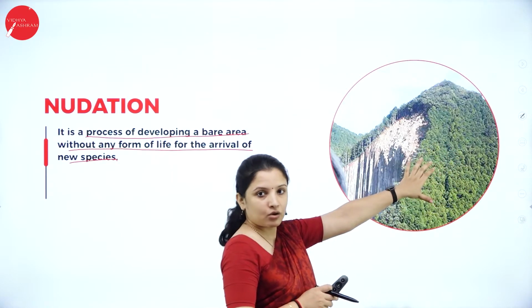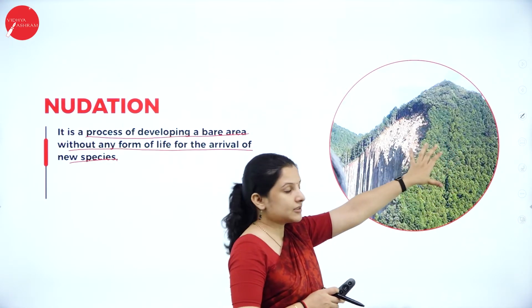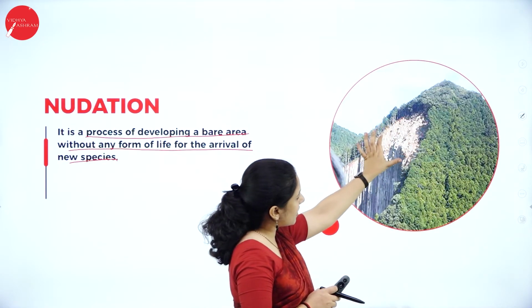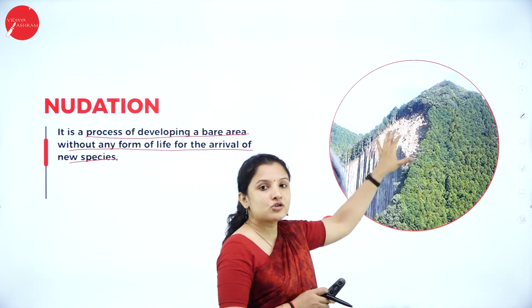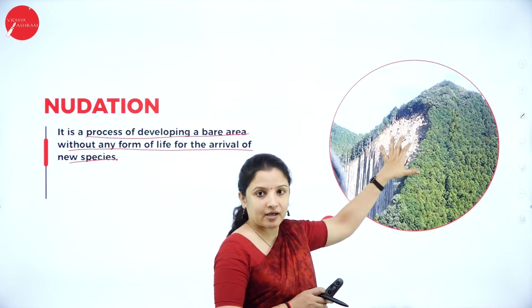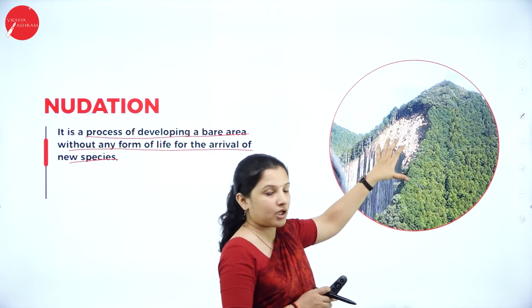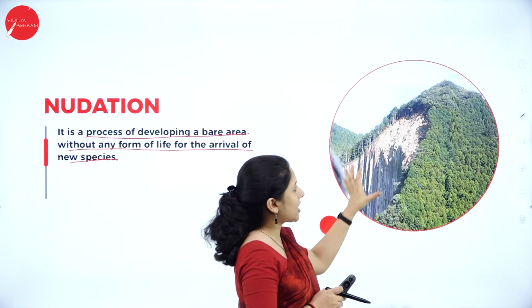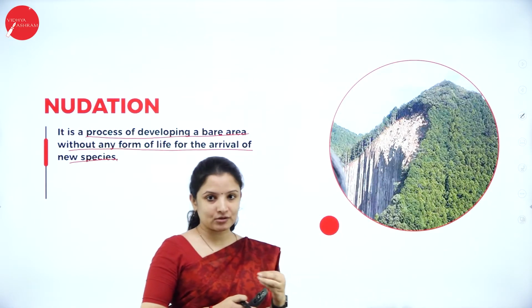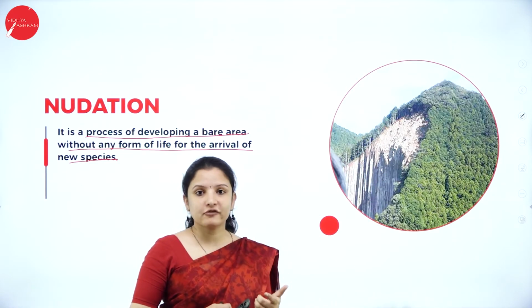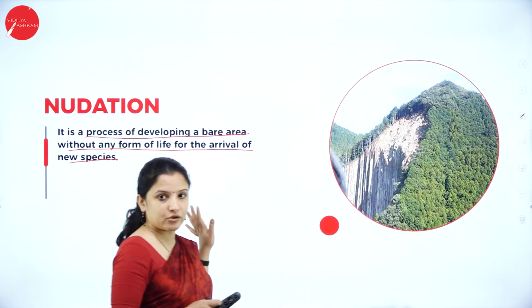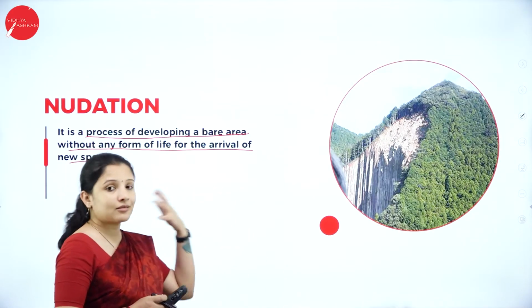Is it empty? No, it is filled with trees. But here where the landslide has occurred, no trees are there. Now this is a bare area, a nude area. In this particular area, new plants have to develop, that is, invasion of plants has to occur. So this is nudation. You have understood what nudation is: there nothing would be there.